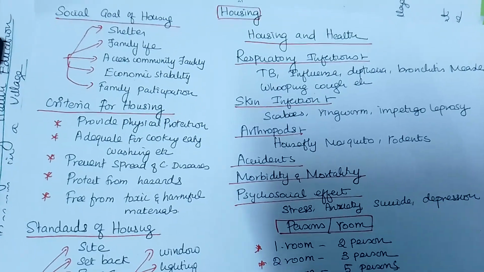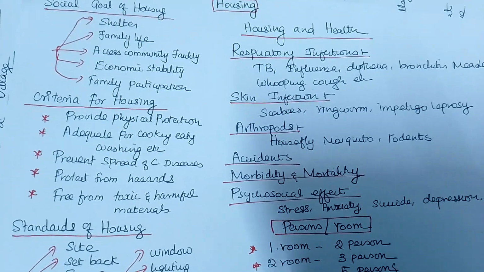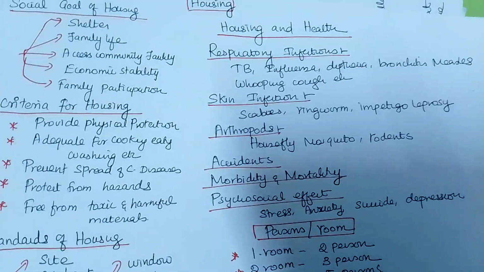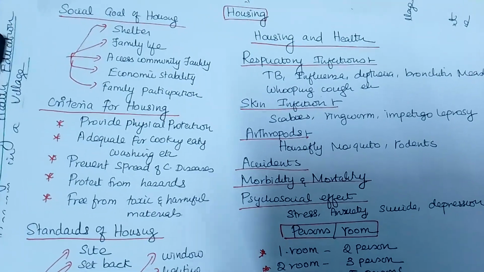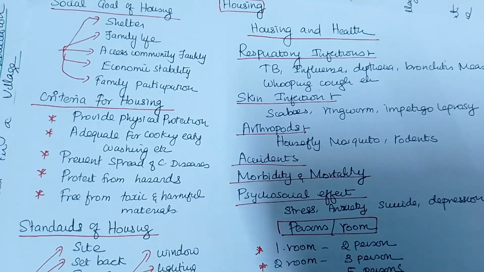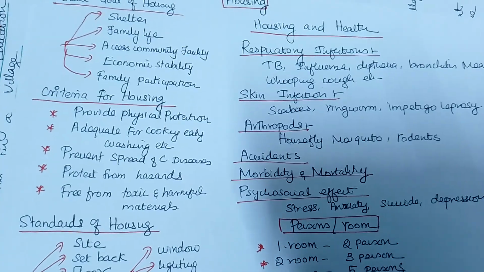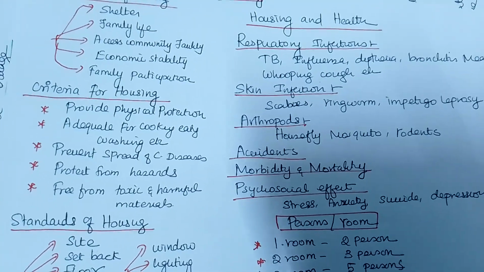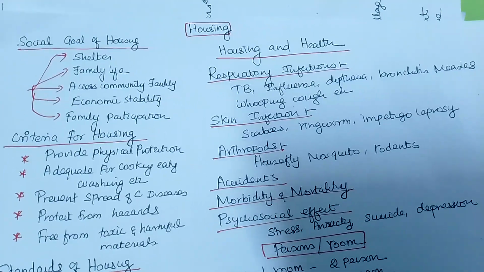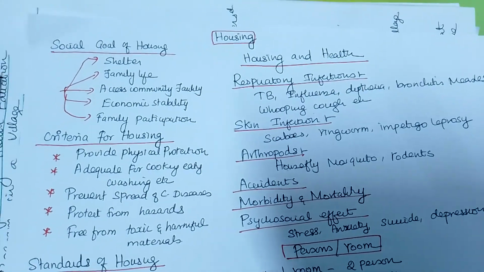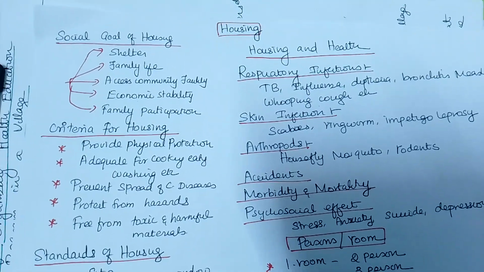What is the social goal of housing? The goal of housing is first shelter and family life, access to community facilities, showing our economic stability and status, and family participation. For any function, for a family gathering, we need a house. What is the simple criteria for the house?